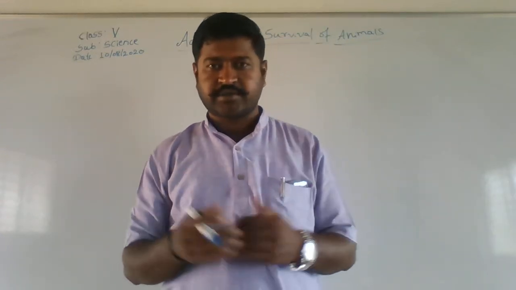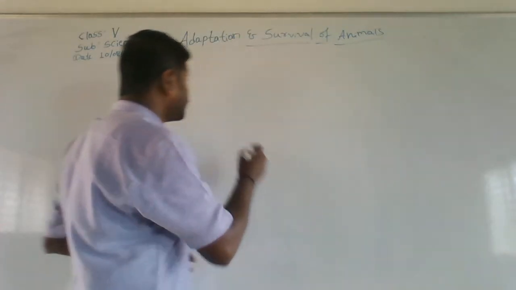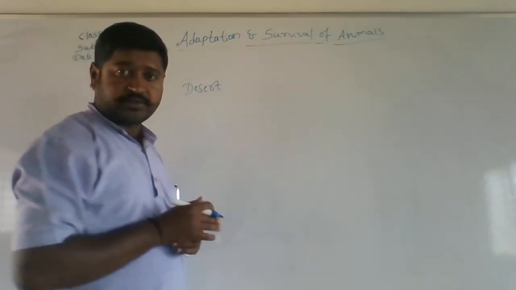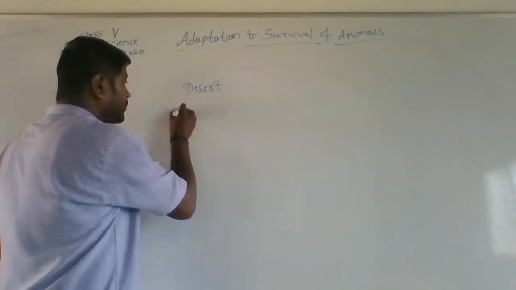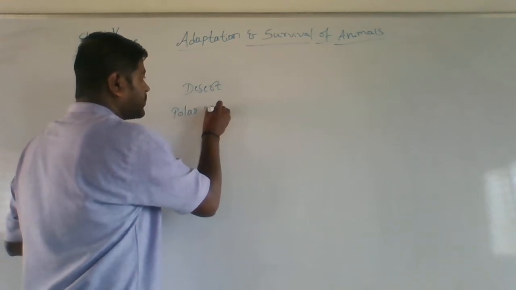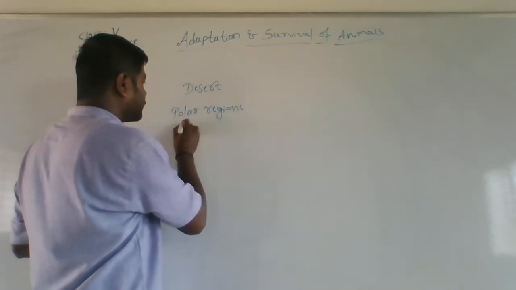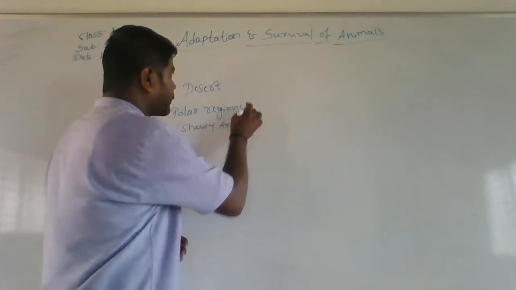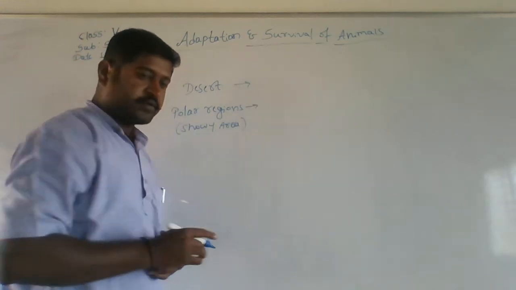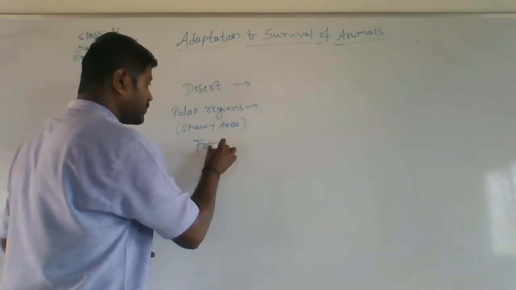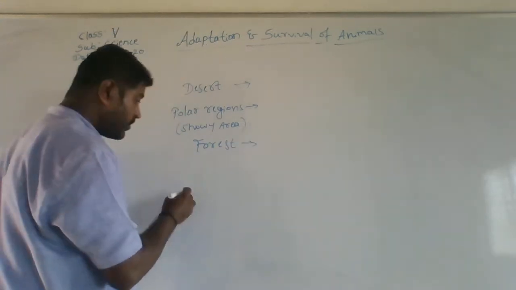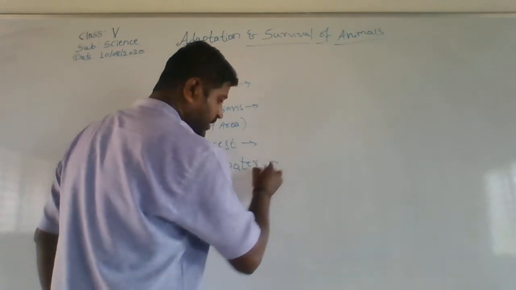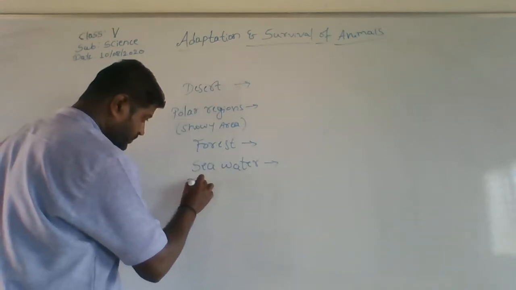I don't know how many have seen it. They show which animals live in the desert, which animals live in polar regions. Polar regions is nothing but snowy area. Then forest, then seawater and pond water.